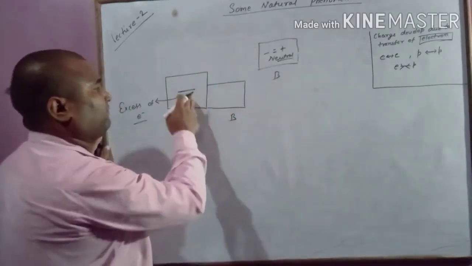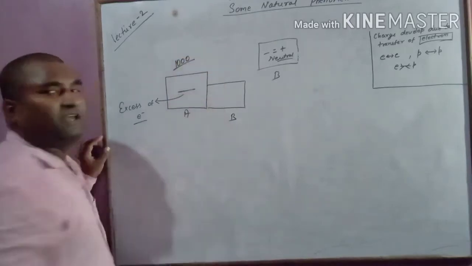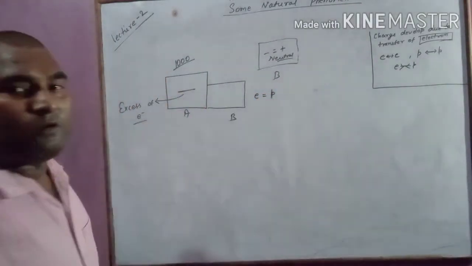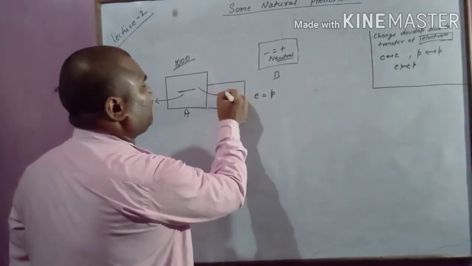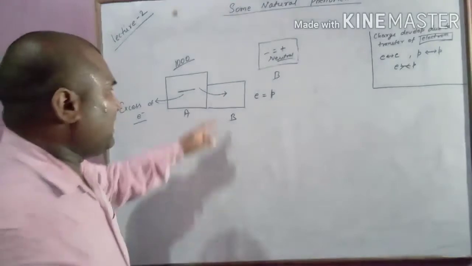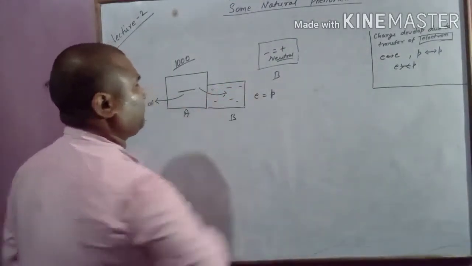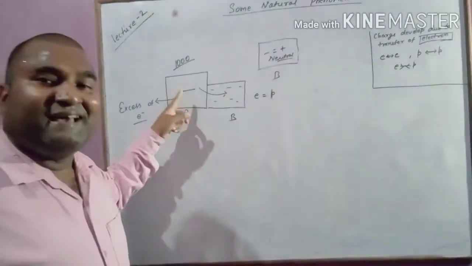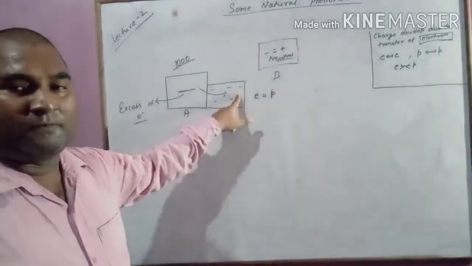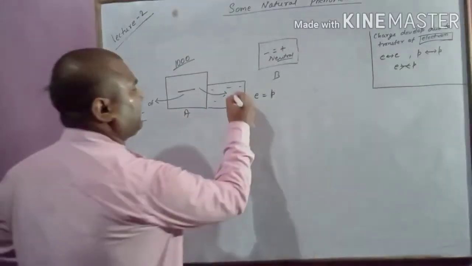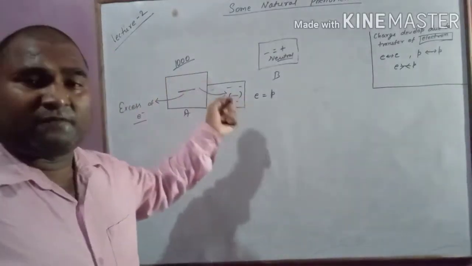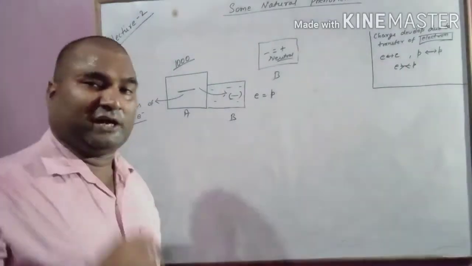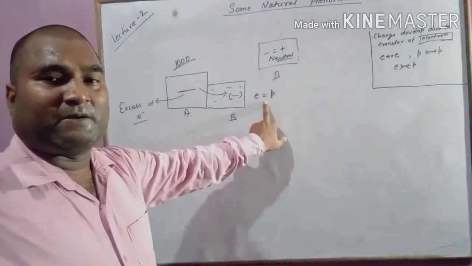When I bring it in contact with A, A has excess electrons, for example 1000 extra electrons, while B had electrons equal to protons. When they come in contact, electrons will start flowing from body A to body B. Like the basic concept I told you, water flows from container A to container B. Electrons will flow from here to here, and this body becomes negatively charged due to transfer of some electrons. Even if a single electron transfers, this body becomes negatively charged, since it was neutral.